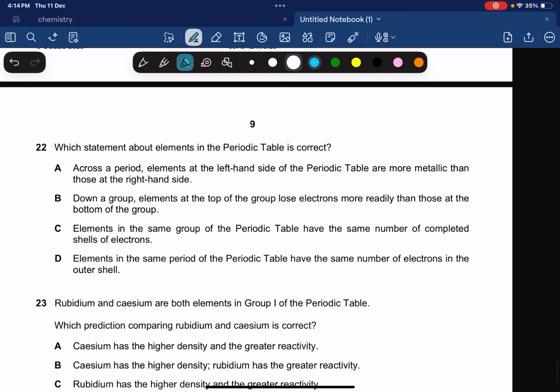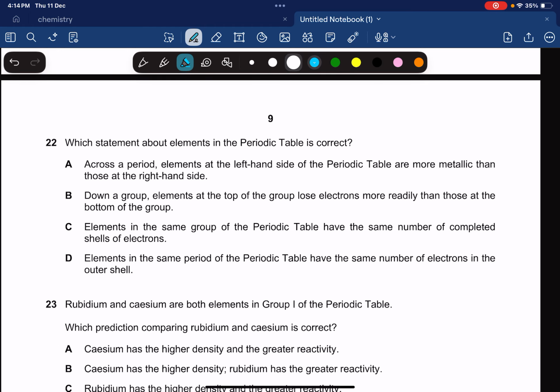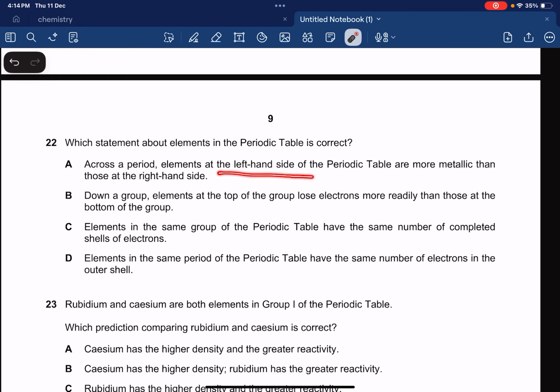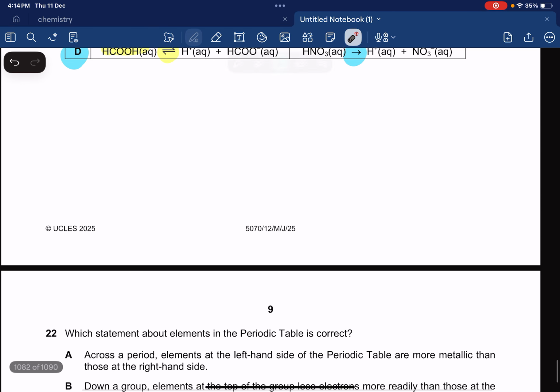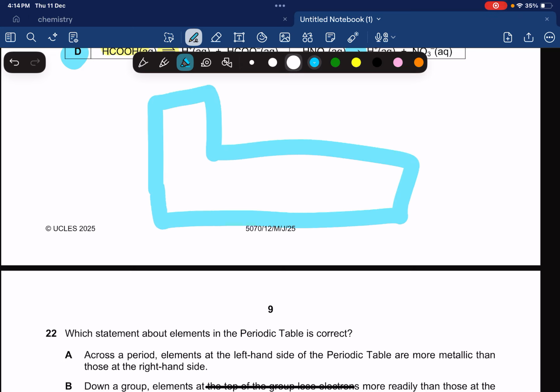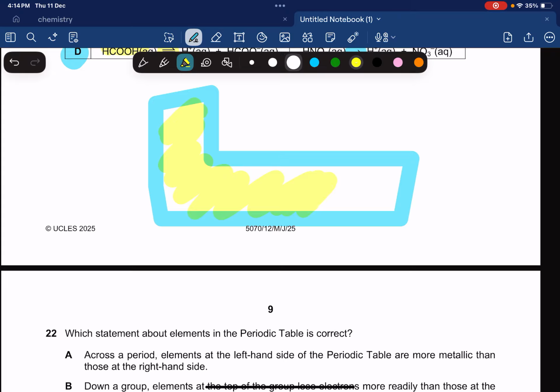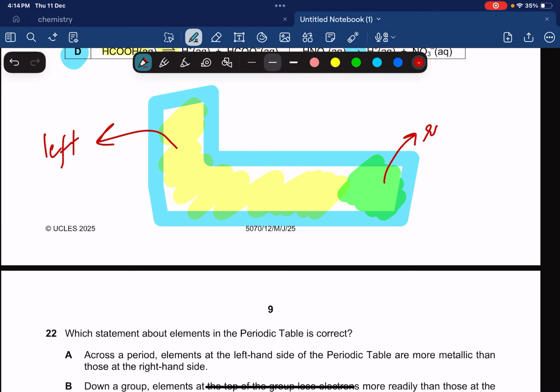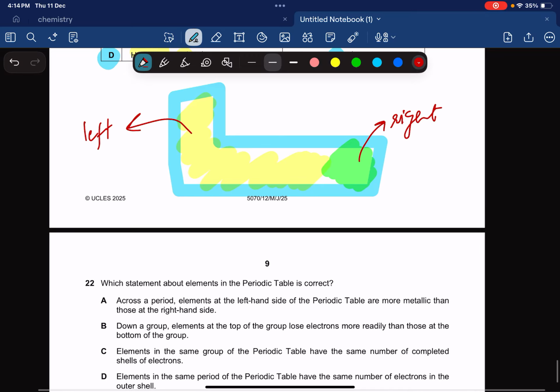Okay, which statement about elements in the periodic table is correct? Across a period, elements at the left hand side of the periodic table are more metallic than those at the right hand side. Yeah, at the left. So let's just see the periodic table. This is the periodic table, something like this, and over here we have the metals, and at this side we have the non-metals. So this one's the left side and this one's the right side. Now it's going to be easier. Across the period, elements at the left hand side are more metallic. Yeah, over here we have metals, so they're more metallic.